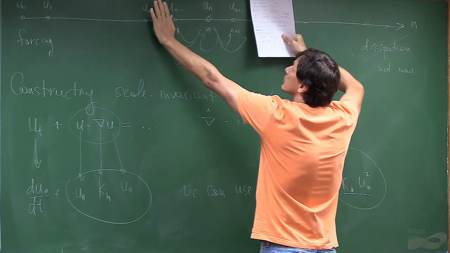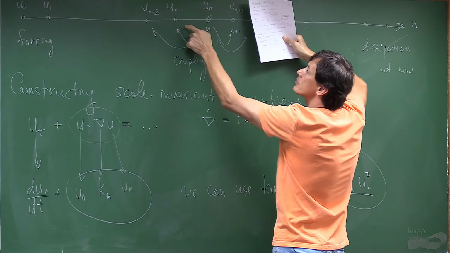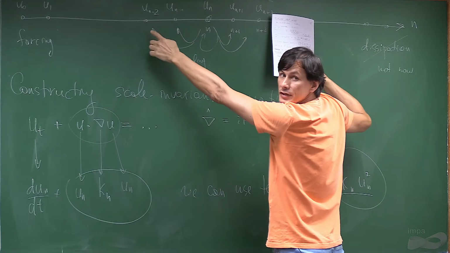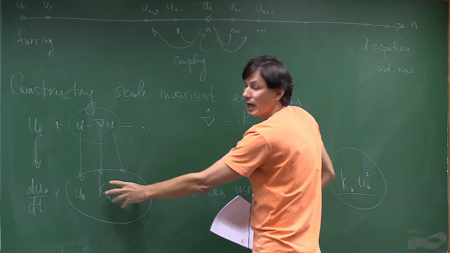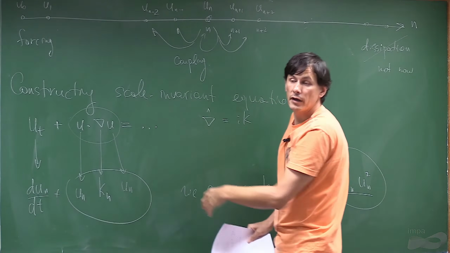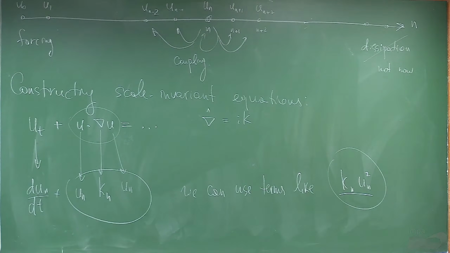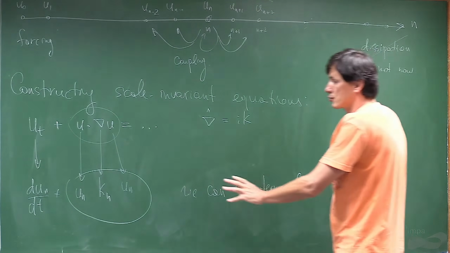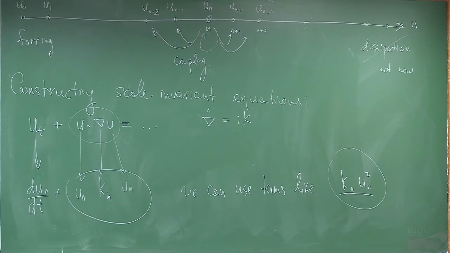You can restrict the coupling so that the derivative of un only depends on the two nearest neighbors, or five nearest neighbors. This limits the types of terms that you can put here. And it turns out that if you impose an extra condition on conservation laws, this is essentially uniquely defined. So this is one strategy that we will look at in the next lecture.